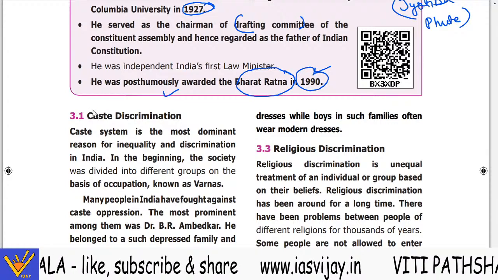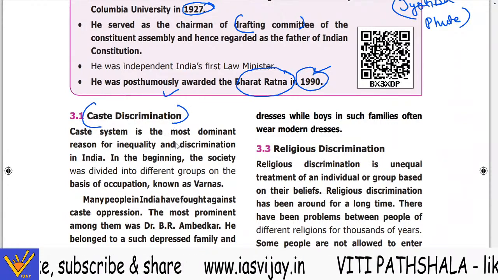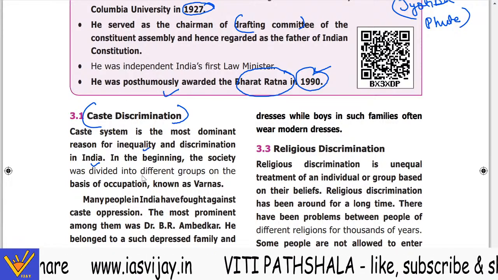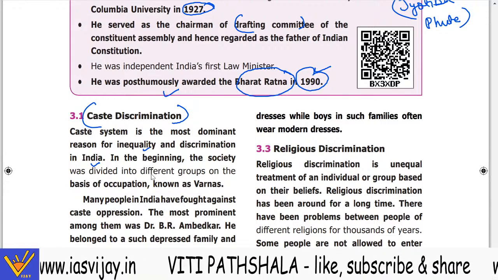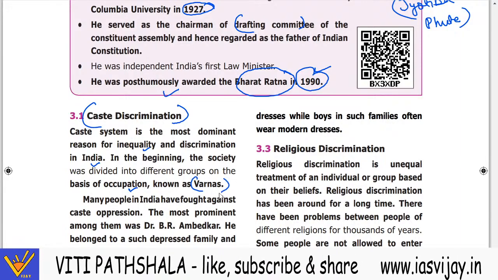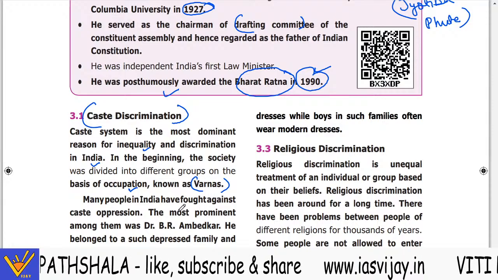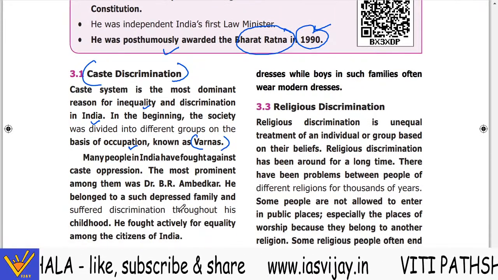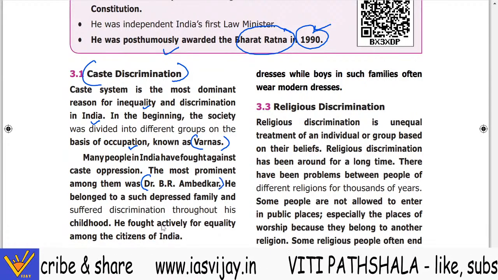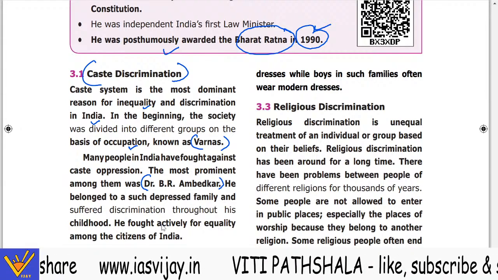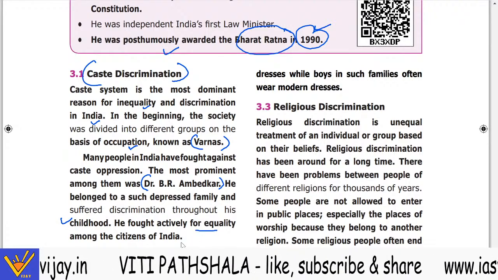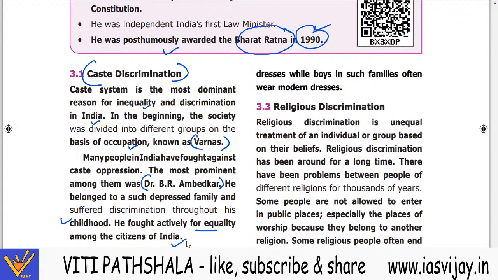Now caste discrimination. The caste system is the most dominant reason for the inequality and discrimination in India. In the beginning the society was divided into different groups on the basis of occupation, known as the Varnas. Many people in India have fought against caste oppression. The most prominent among them was Dr. B.R. Ambedkar. He belonged to a depressed family and suffered discrimination throughout his childhood. He fought actively for equality among citizens of India.